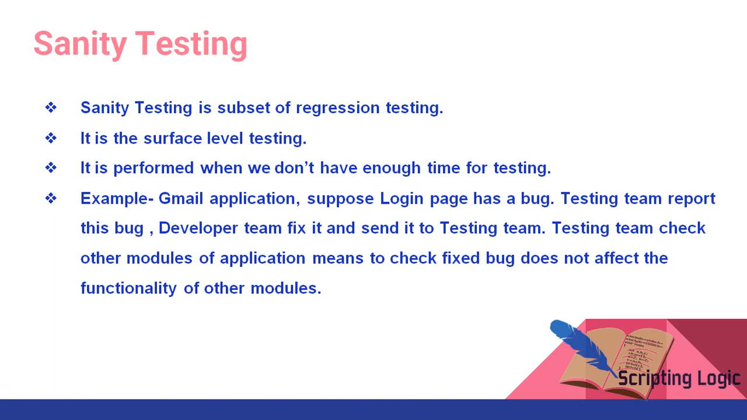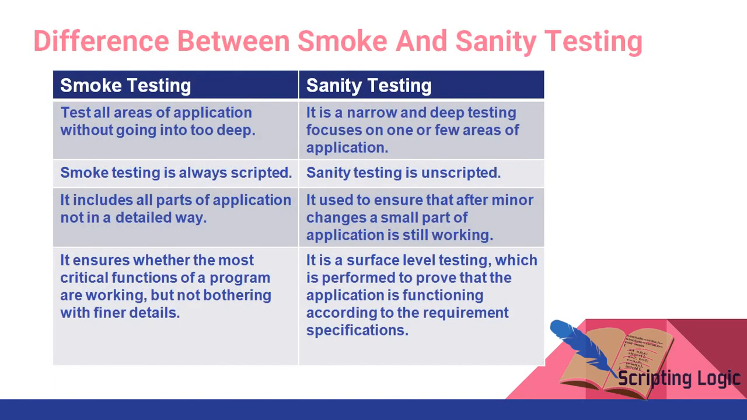So let us see what is the difference between smoke testing and sanity testing. In smoke testing, we test all the areas of an application without going deep. In sanity testing, it is a narrow and deep testing, focusing on a few areas of the application. Smoke testing is always scripted, sanity testing is unscripted. Smoke testing includes all parts of an application, not in a detailed way. Whereas sanity testing is used to ensure that after minor changes, a small part of the application is still working.